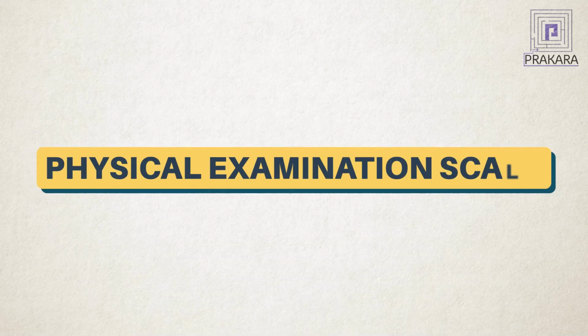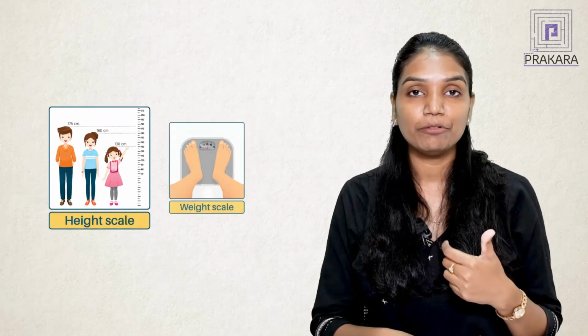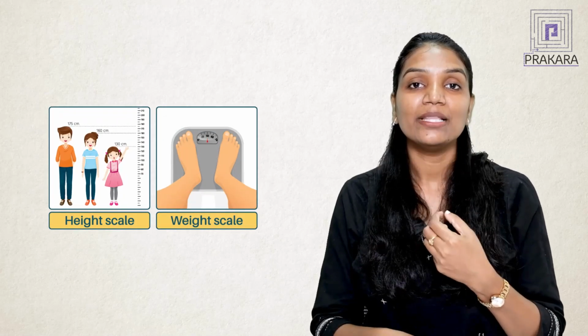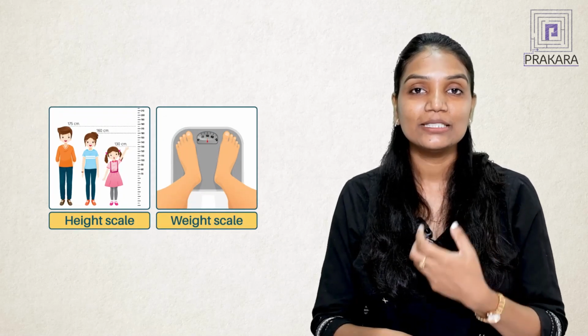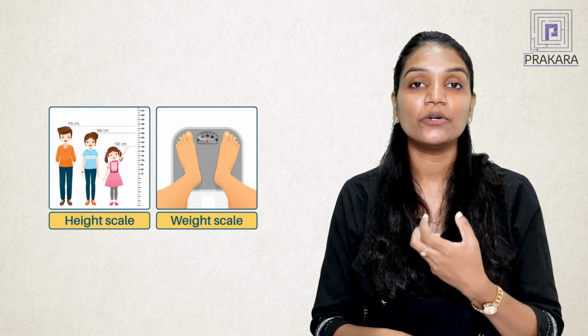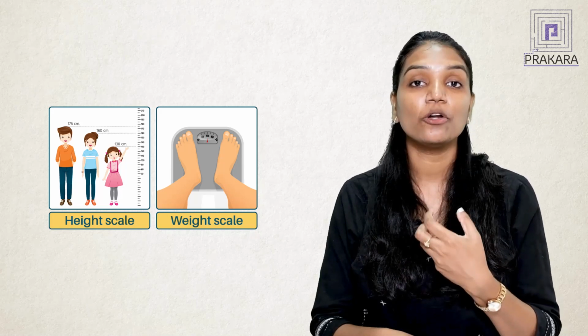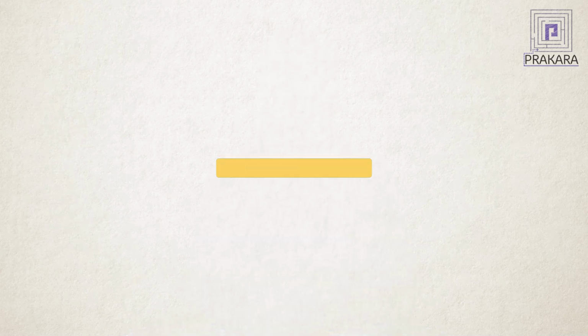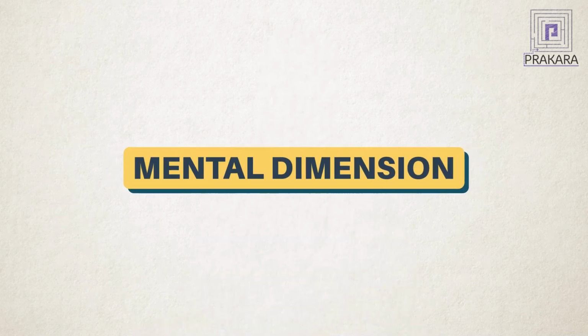As we are looking into this physical examination scale, let's take an example of height and weight of a person. With the help of height and weight we will understand whether the person is ideally maintaining his own weight according to his height and age or not. So that tells us whether the patient is fat, obese, or lean and malnourished. Like this, these are the tools which help us understand and evaluate the physical health of a person. So let's talk about the mental dimension or psychological dimension.